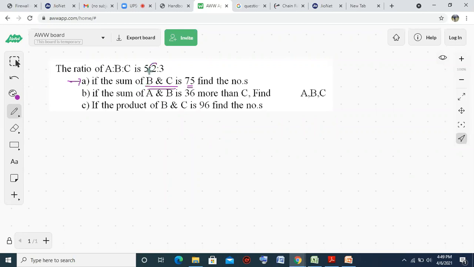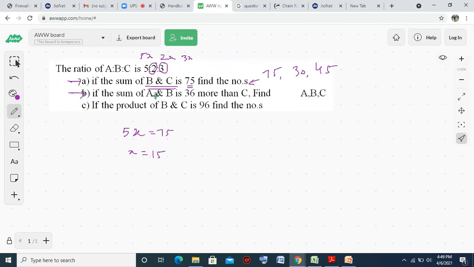So B is 2 and C is 3. So 2x plus 3x is 5x. We take A as 5x, B is 2x and C is 3x. So B plus C is 5x equal to 75. So x is equal to 15. So our numbers for this question are A, 15 into 5, 15 into 2, 15 into 3. This is the answer for the first question.